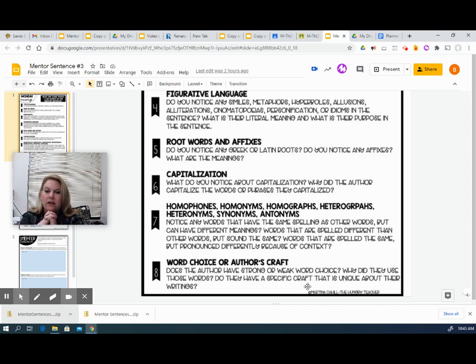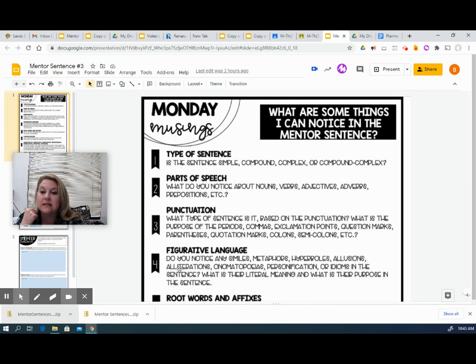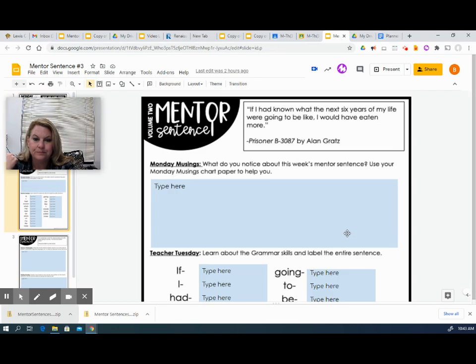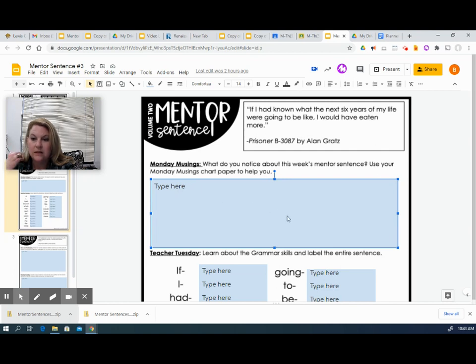So it's really just looking at the mentor sentence and then looking for all of these things and then making a list of those things that we notice. So I'm going to jump back to that slide really quickly. Okay, again, you're going to read the sentence to yourself and then type your list of notes using the chart paper on slide 1 to guide you in making that list.